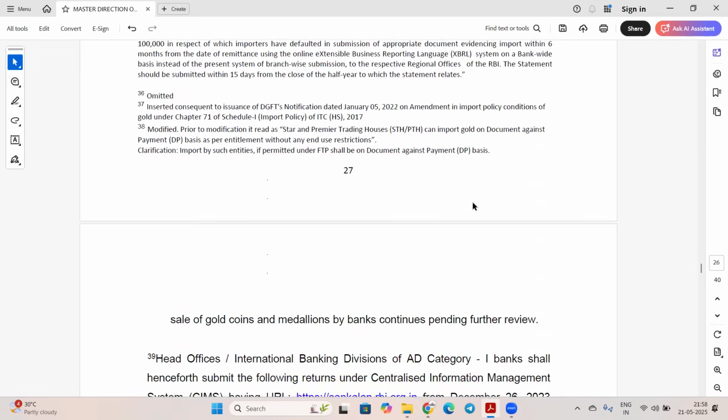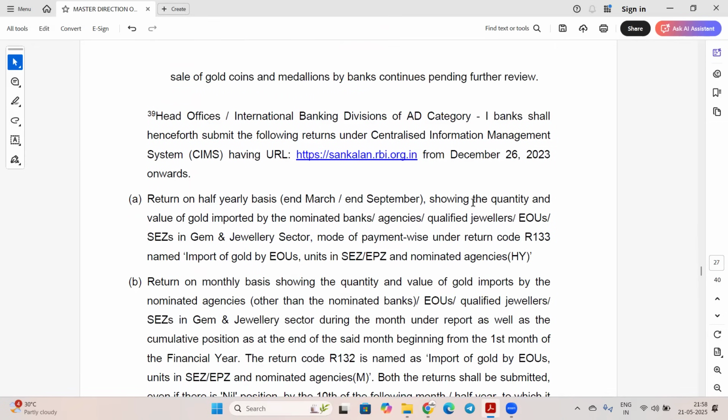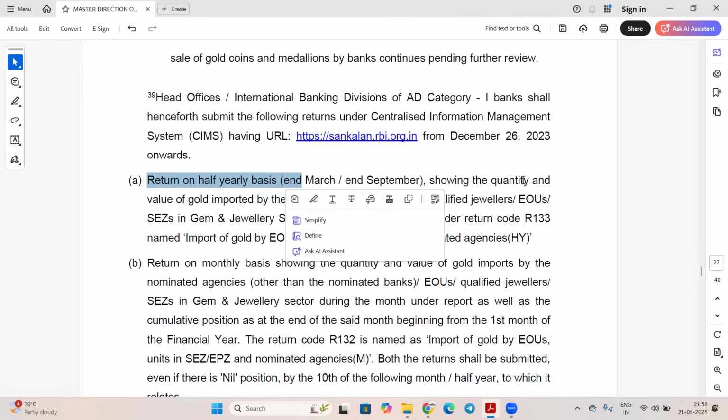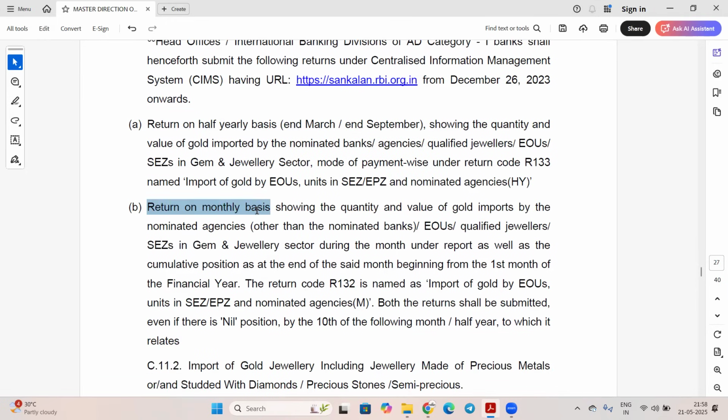And for that also there are some guidelines mentioned. The head office of the bank shall henceforth submit the following returns under the centralized information management system. One on a half-yearly basis. Okay, and one on a monthly basis.